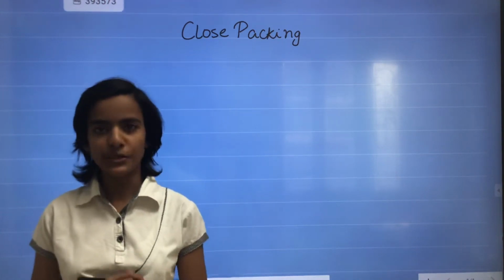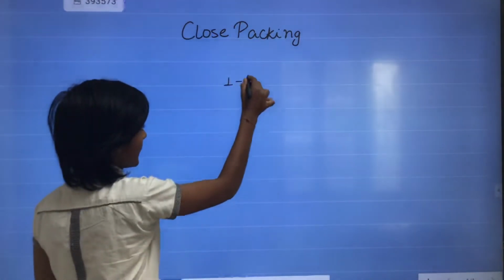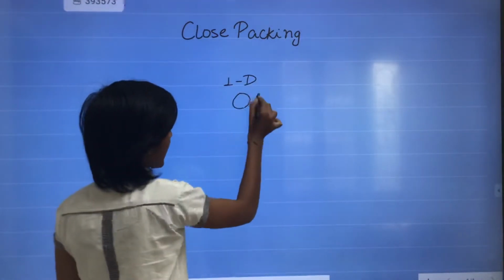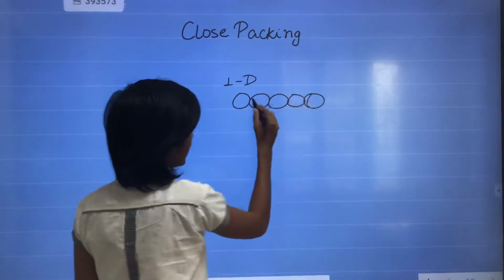In this video we will learn about close packing. Close packing is of three types. The first is 1D. In 1D, the atoms are arranged in a linear form, or we can say in the same axis.